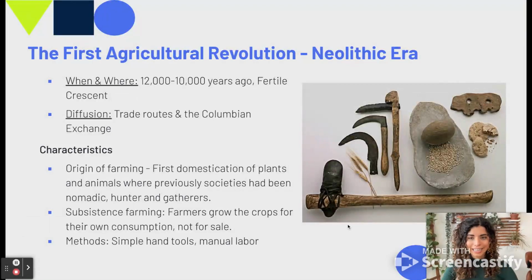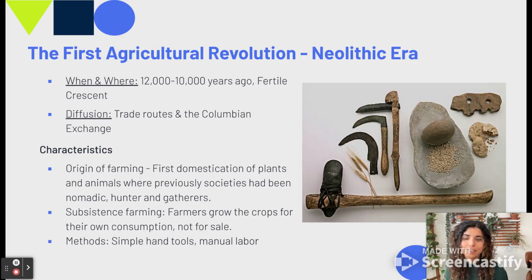So before we get to the second agricultural revolution, let's touch briefly on the first agricultural revolution. This happened during the Neolithic era, which was more or less 12 to 10,000 years ago. And just like we learned in one of our previous videos, in the Fertile Crescent, which was like the first civilization and the first place where agriculture was invented. Diffusion happened through trade routes and the Columbian Exchange.